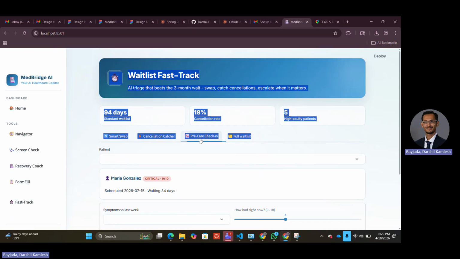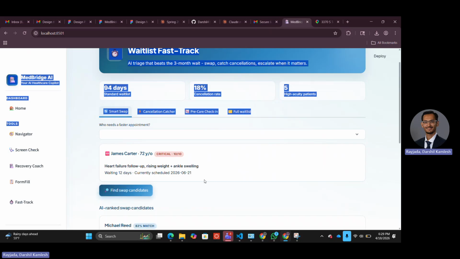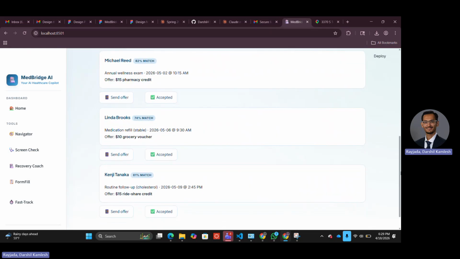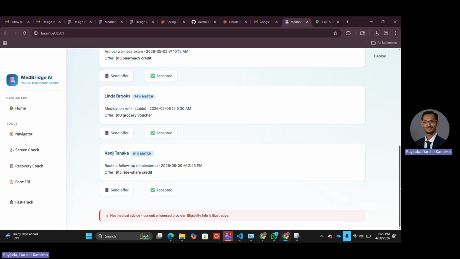Coming to the business model part and the deployment, we have thought of turning it into a three-stream business model. First is a free tier. The second could be a premium at $5, and then the third one is B2B at $15 per patient per month. So these are the three business models that we have, and we believe that for year one, 5,000 plus patients can be matched to programs they didn't know existed, and 200 insurance applications can be submitted.